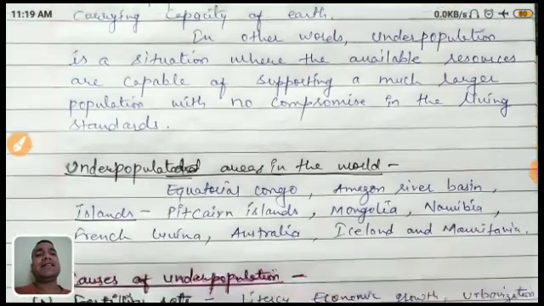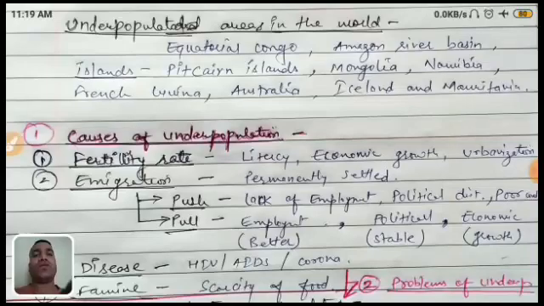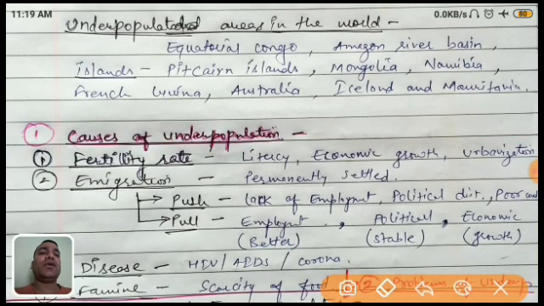Now we can see there are some countries in which the underpopulation situation is there. What are these? The Equatorial Congo and the Amazon River Basin. Basically, these two are responsible for the lower technological development.